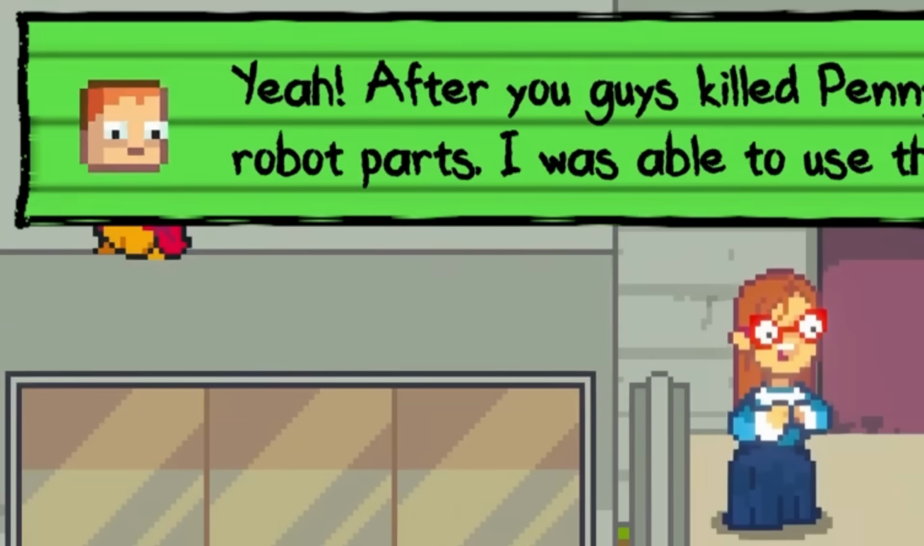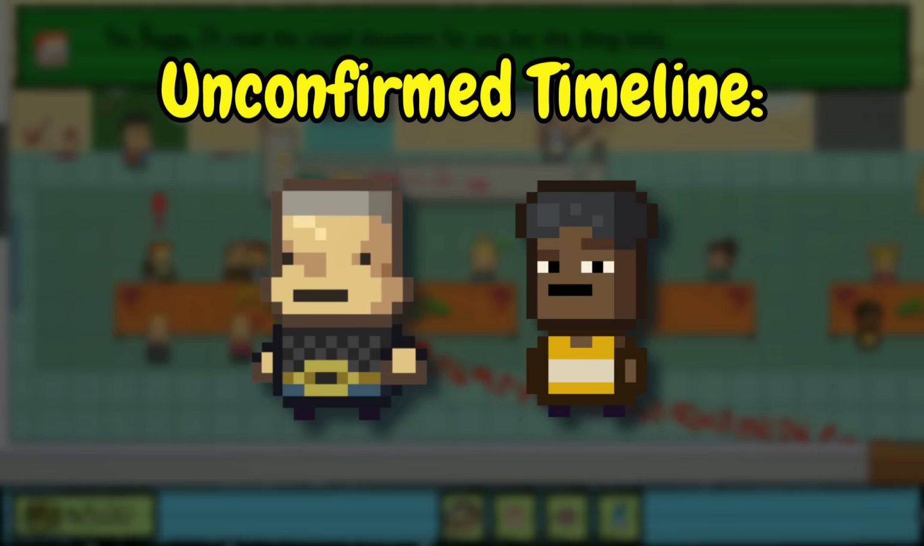"After you guys killed Penny, I went down to the secret lab and found all sorts of crazy robot parts." As for unconfirmed timelines, Bugs and Jerome don't appear in Kindergarten 3, so we don't have much to go off of there.